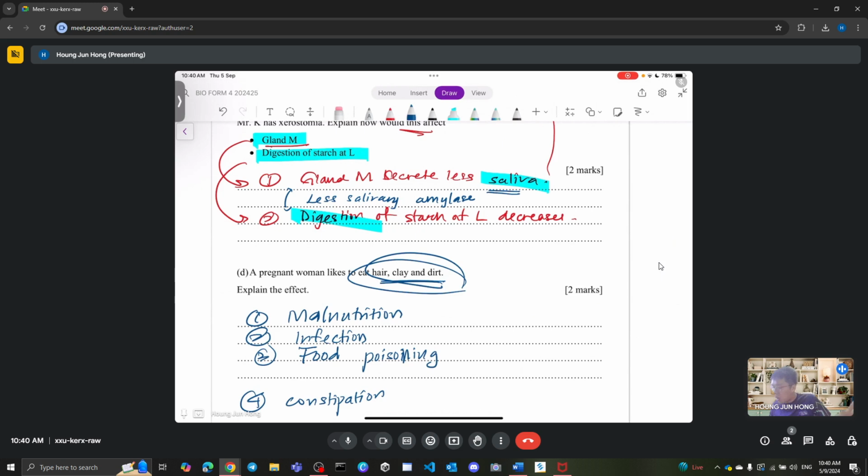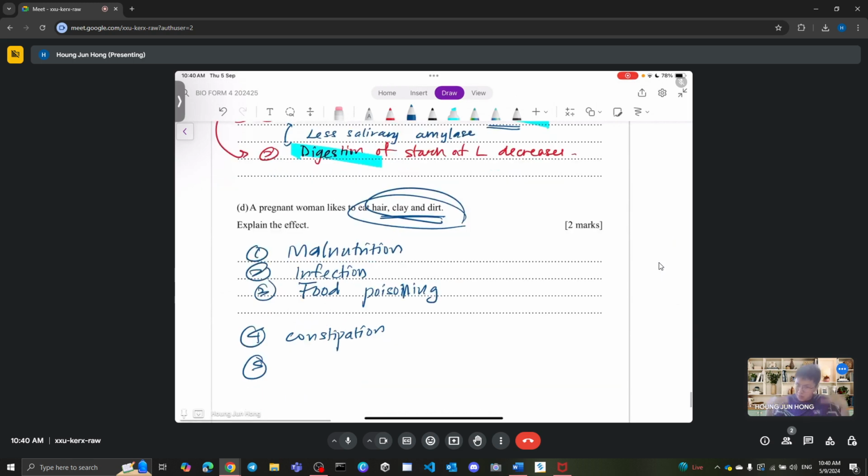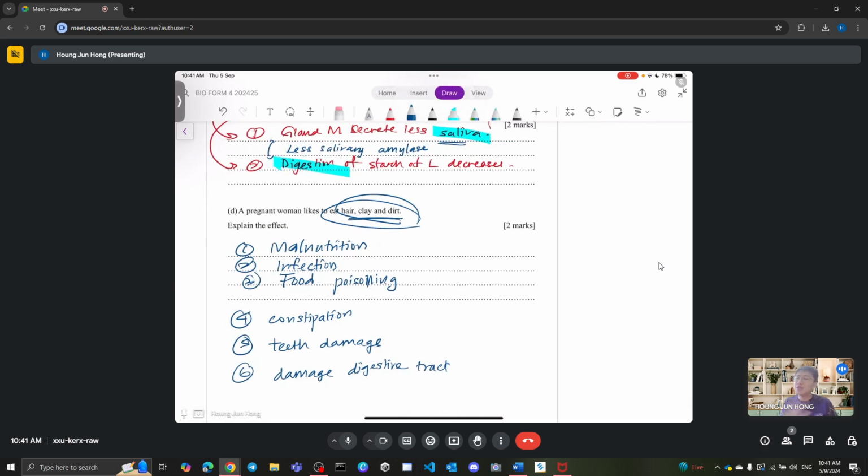Again, like I said, all of this is just some general answer. It's just about how creative you are to be able to think of this answer. You can also talk about, let's say, teeth damage, because eating those might not be good for your teeth. And finally, you can also damage your digestive tract, because your digestive tract shouldn't be able to digest these things, and it might cause issues with your digestion. That's it. Again, this is just a very random question.